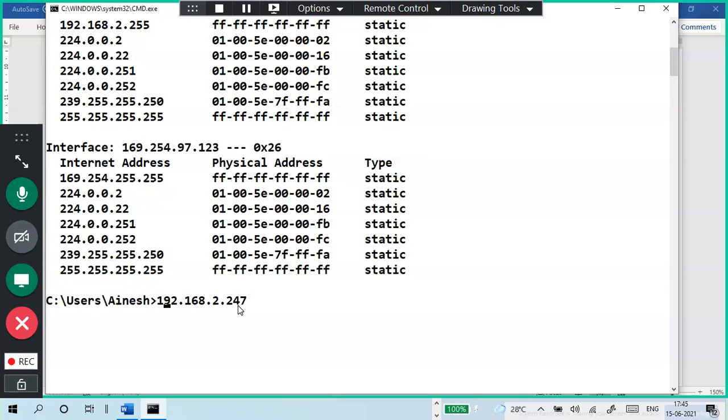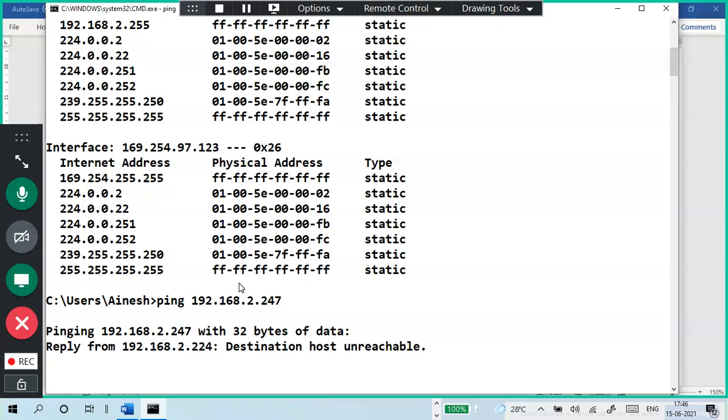So I'm pinging. Pinging is a two-way communication. It means I will send a packet and I will receive a packet. I cannot ping from my mobile phone, so I'm pinging from here only. That is called ping, the echo mechanism.